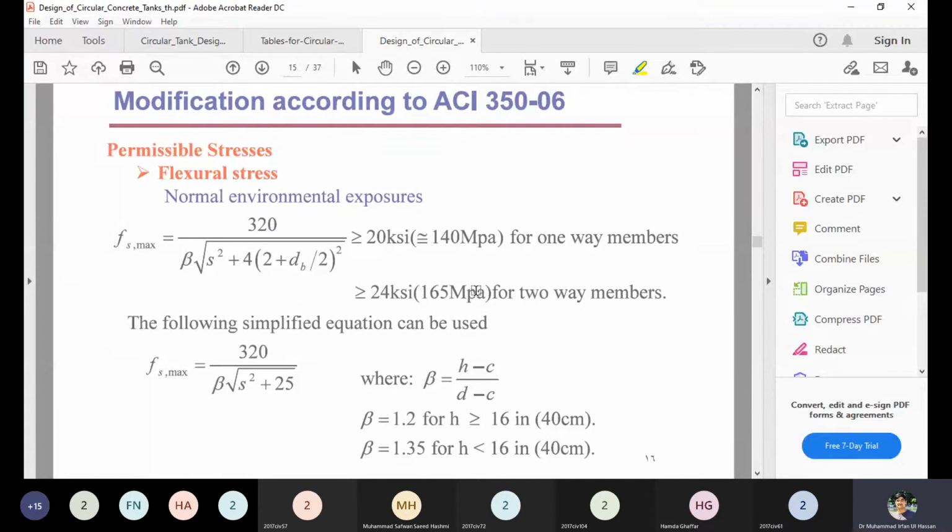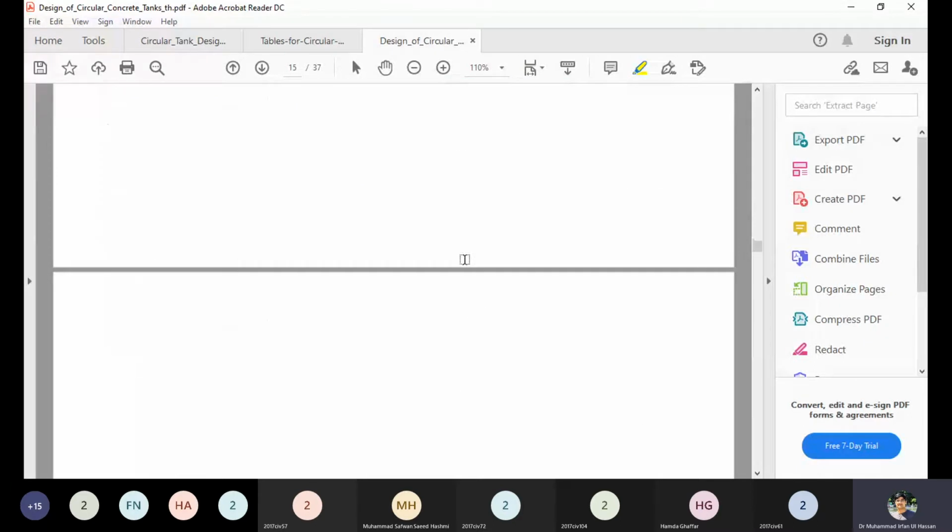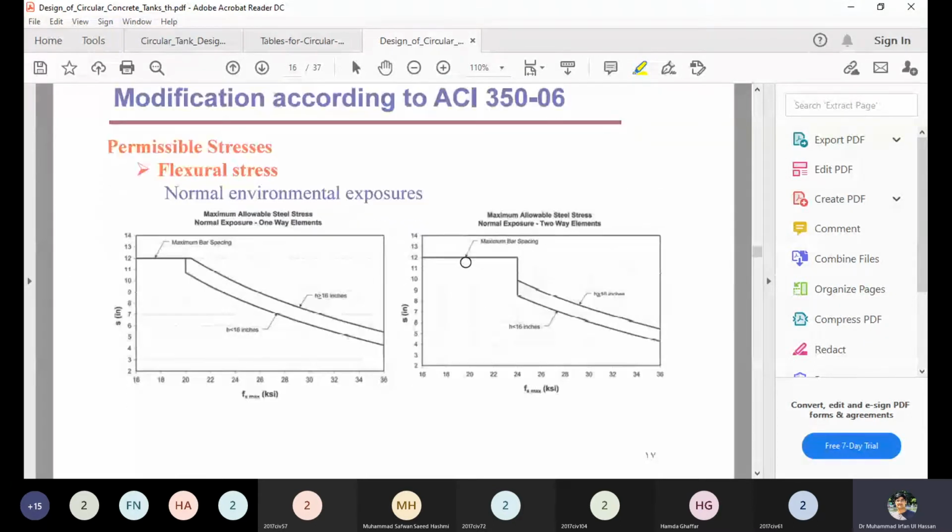Here beta is the ratio of h minus c to d minus c, which is 1.2 or 1.35. db is the diameter of the bar and s is the spacing of the bars. However, we can also see this value from the graph, what the spacing was and what is the limiting value of the stress in the steel.